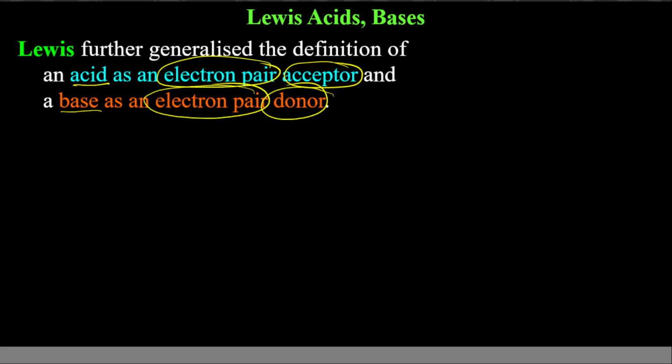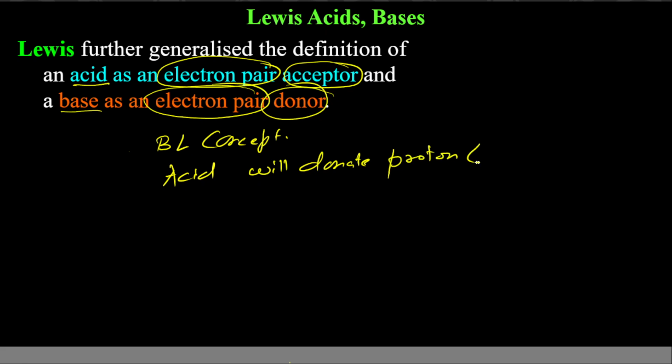You have to remember these concepts. However, it is easy to understand if you compare it with the Bronsted-Lowry concept. In the Bronsted-Lowry concept, if it is acid, it will donate proton, which means positive. And if it is base, base will accept proton, means positive charge. And what is the Lewis concept?